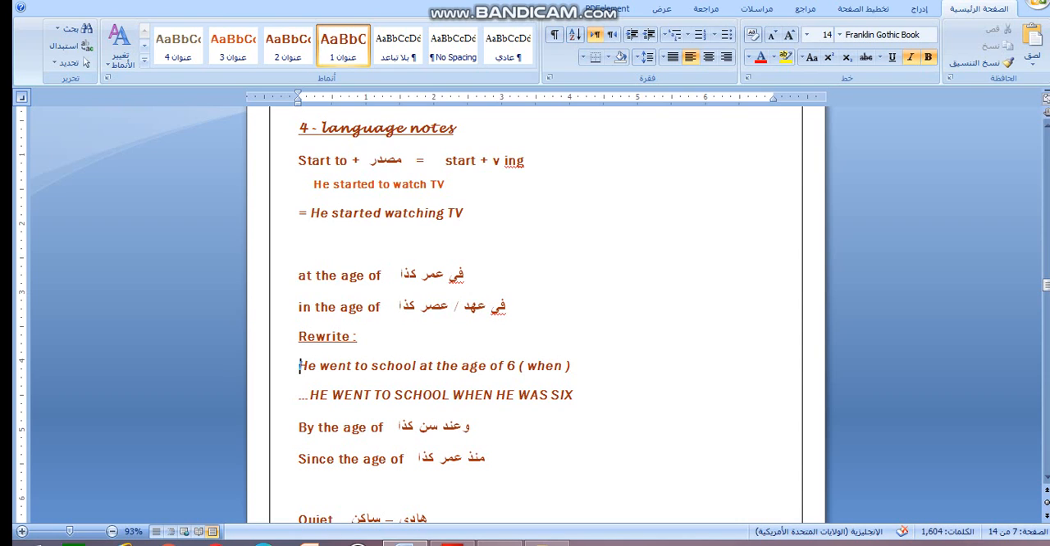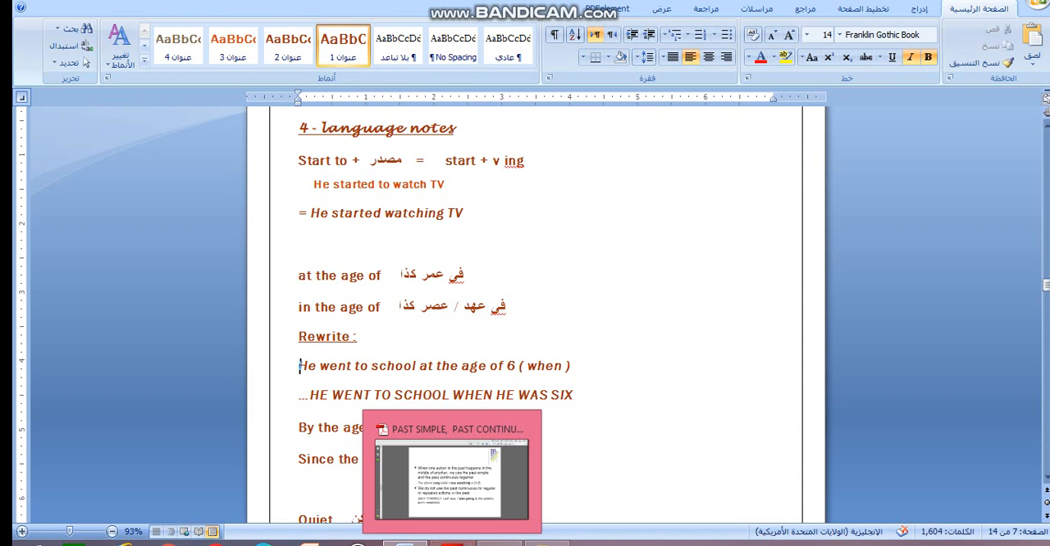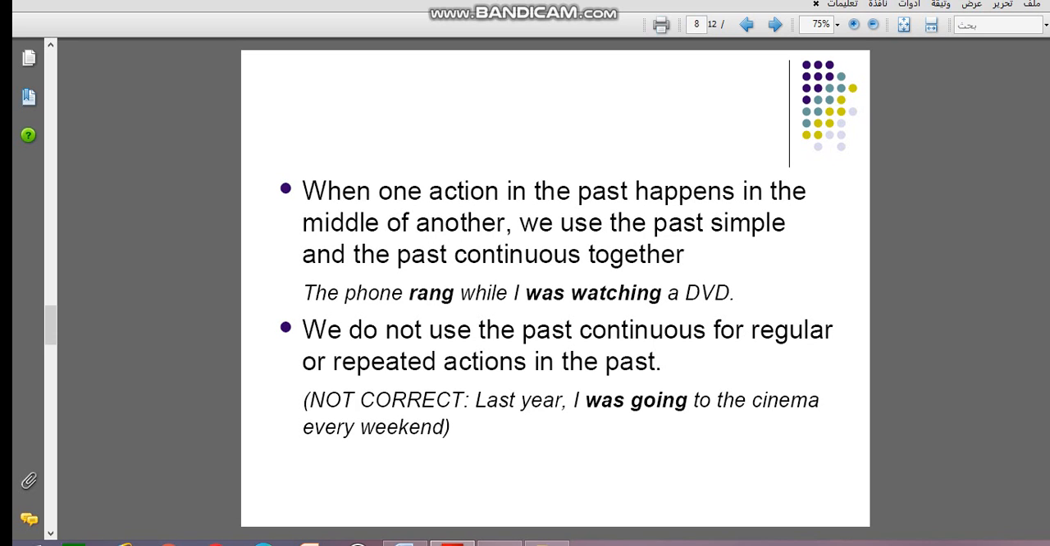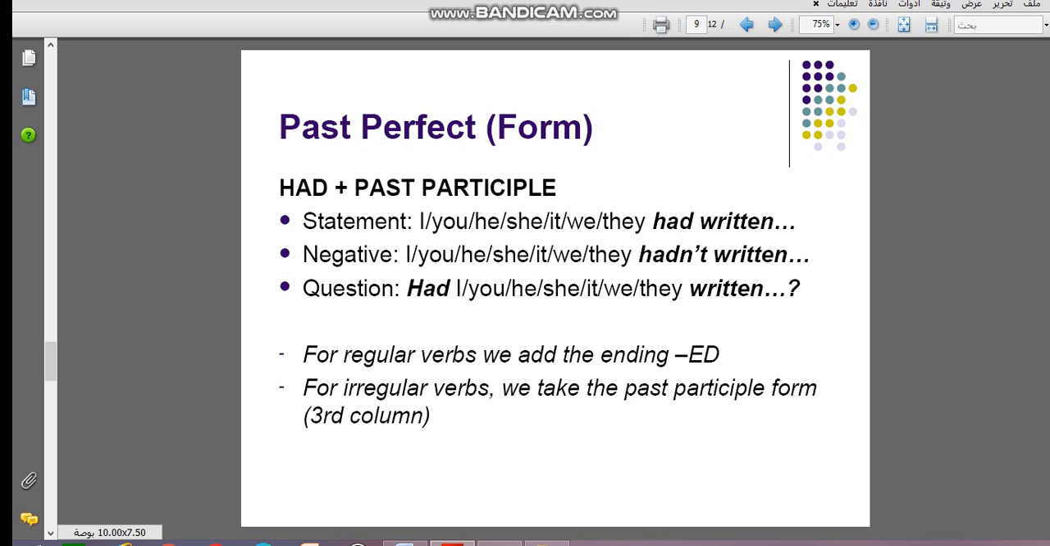Okay, today we have grammar rule. It's called past perfect. Let's see past perfect tense. Had plus past participle. For example, had written, I had written, they had written. In the negative it will be hadn't plus past participle. In the question, had I written, had they written.